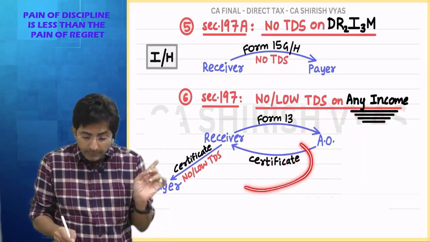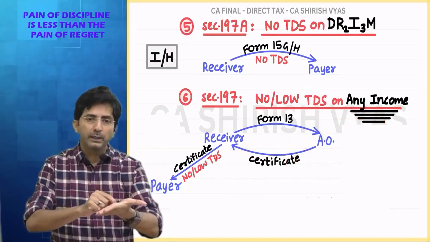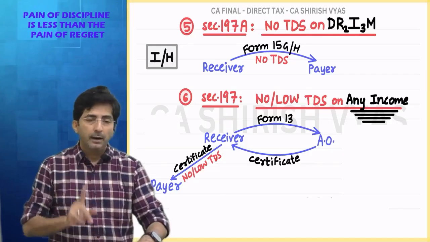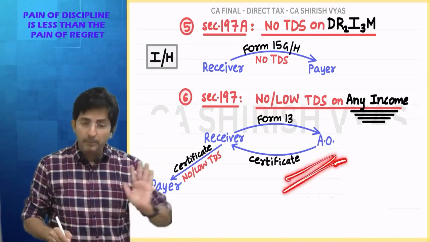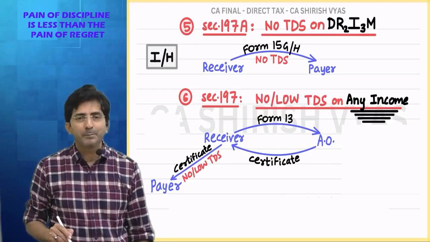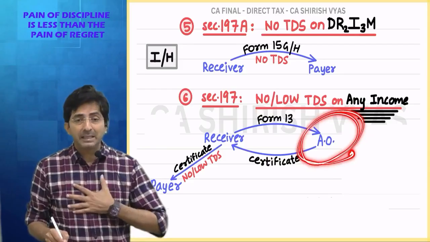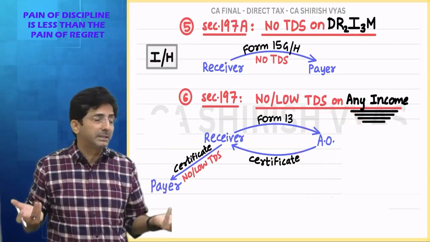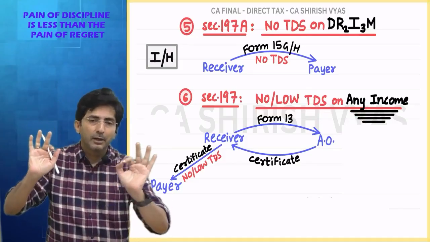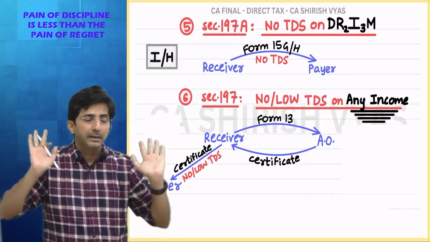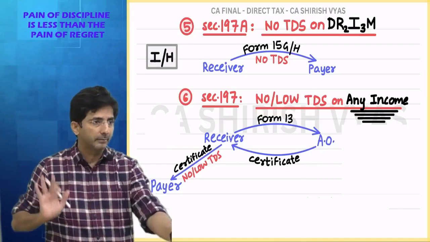Actually, how long is the certificate valid? The AO will certify. The AO may write, I am giving you a certificate of no TDS for 5 years, 4 years, 6 years. Until the AO cancels the certificate, it's valid. Means this is a long-term arrangement, huh? But it is not simple. Why is it not simple? Convincing the AO that my status is so poor that my income does not cross the basic exemption. So he should also be convinced. But assuming he is convinced, here you will get a certificate for a longer duration. Actually, the law does not specify how long the certificate is valid. It is until the AO cancels it. Okay.